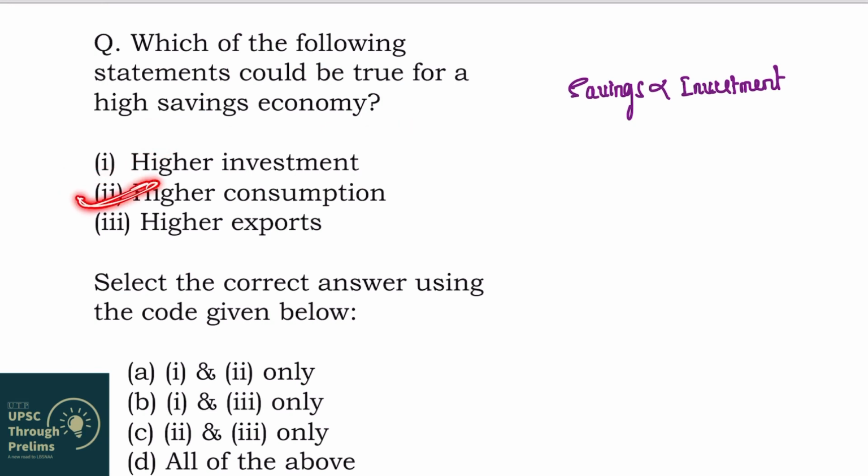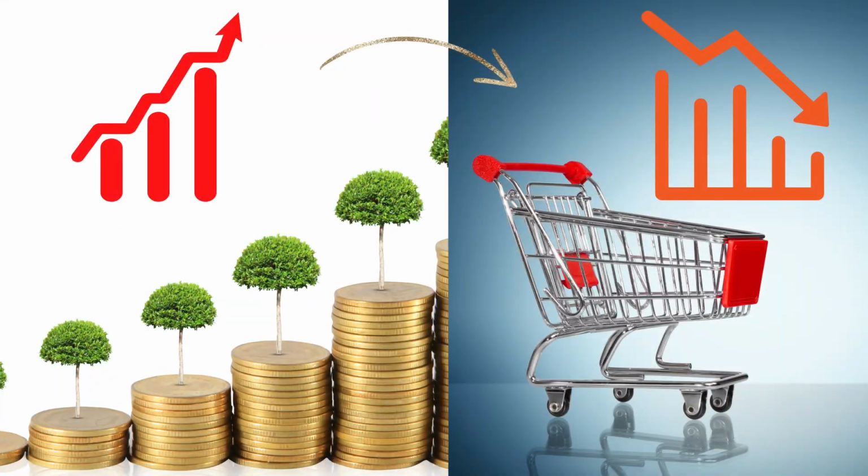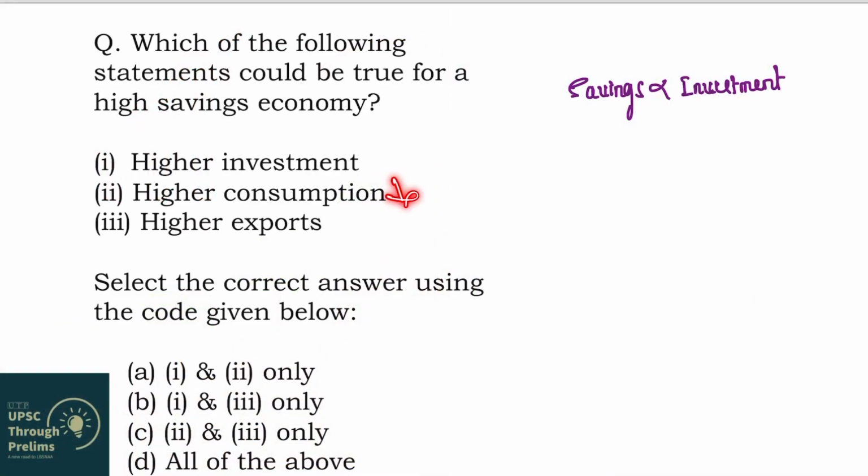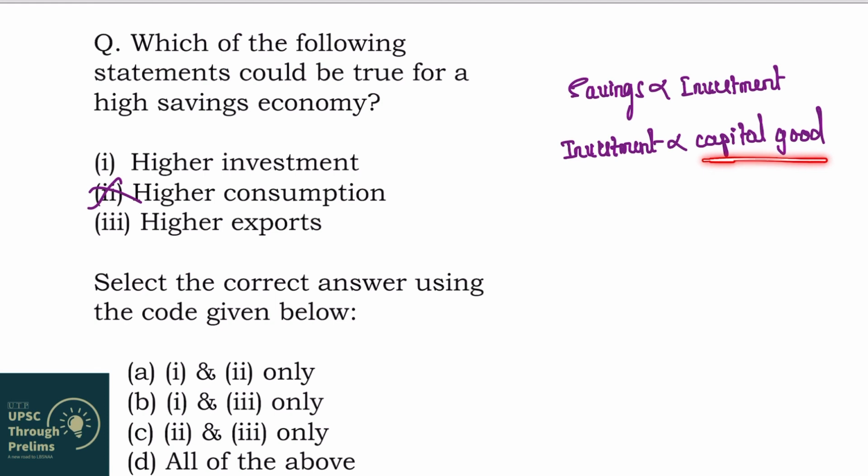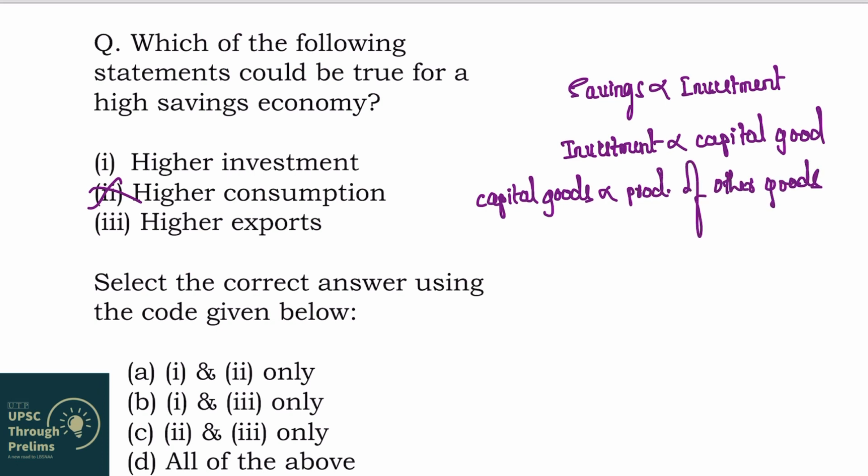Higher consumption. See, you will see that savings is indirectly related to consumption. Whenever you save more, you consume less. So, whenever there is high saving, obviously consumption will decline. So, second is wrong. Third, higher exports. So, whenever there is savings, it will increase investment, right? And whenever there is more investment in economy, there is more production of capital goods. And whenever there is more production of capital goods, there will be more production of other goods and services. So, can you see the trend, right? These kind of relationships are important in economics, okay?